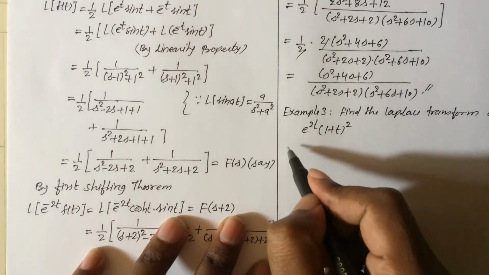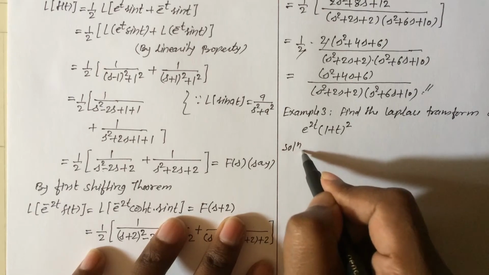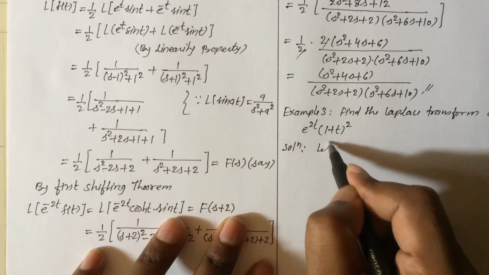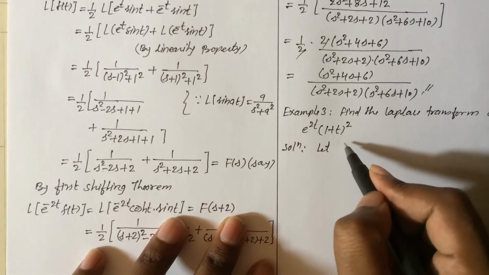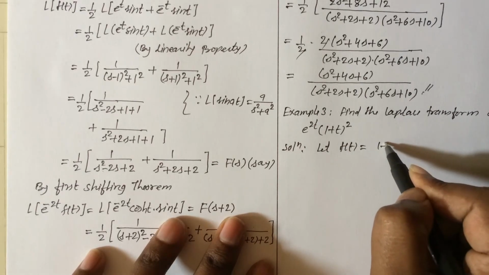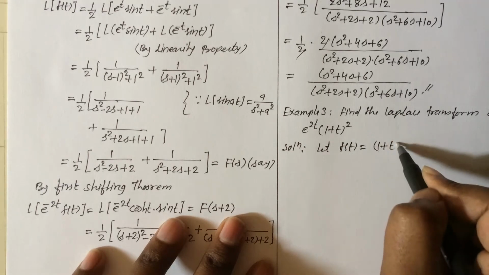Okay, so the solution for this: here the function f of t is (1 plus t) the whole square. So let f of t equal to (1 plus t) the whole square.